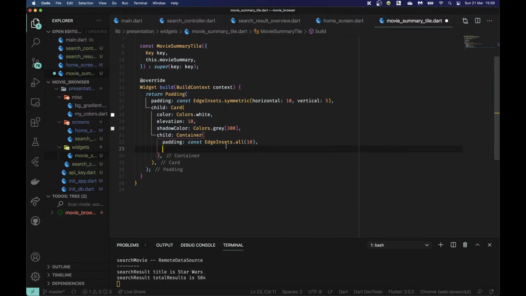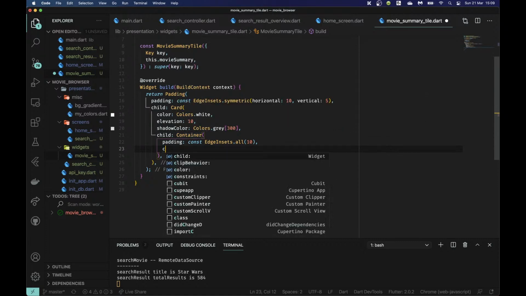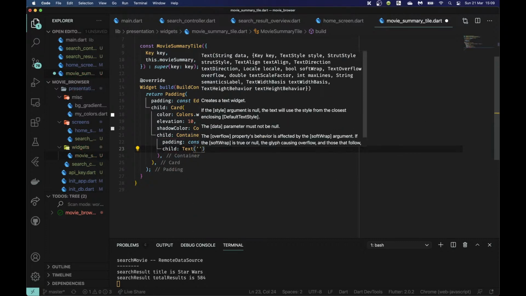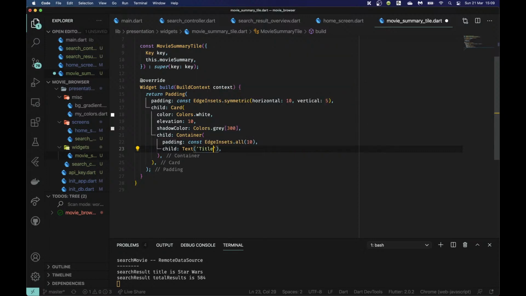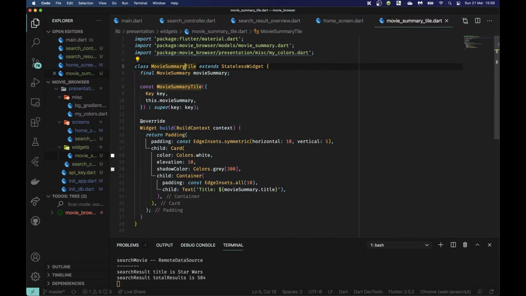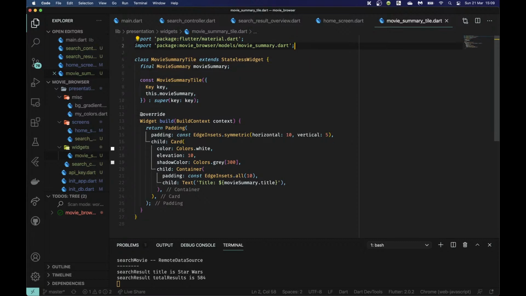And what should we give this? For now, let's just make this super simple, just so I can see that it's working correctly. And we'll just give it a title, and we can make it look nice afterwards, of course, of movieSummary.title. And I'm actually curious what properties my movie summary has, because I cannot remember for the life of me.